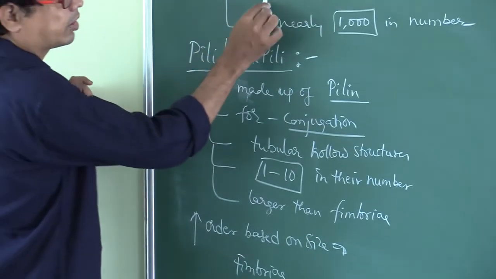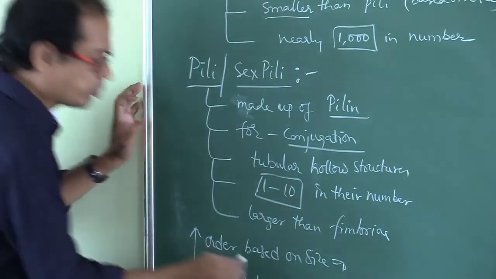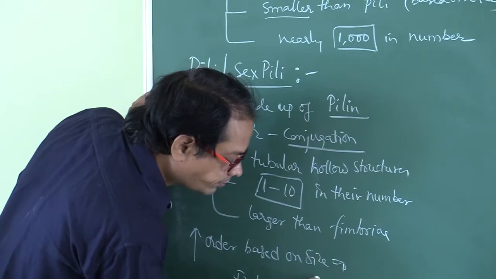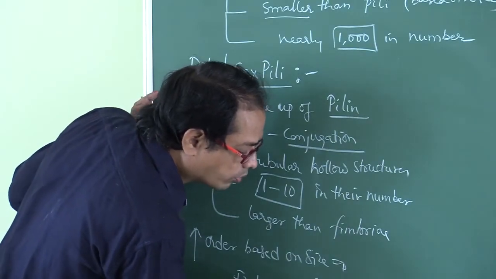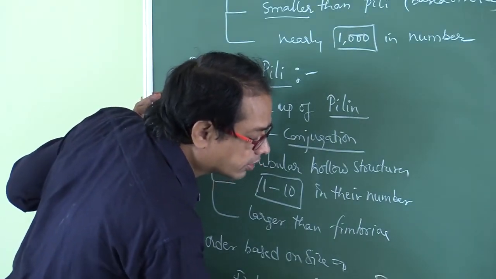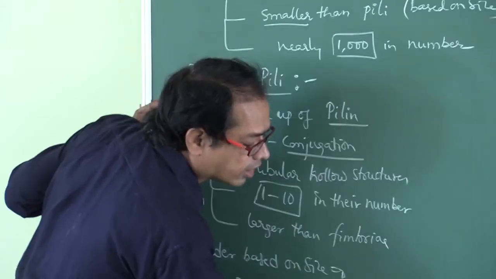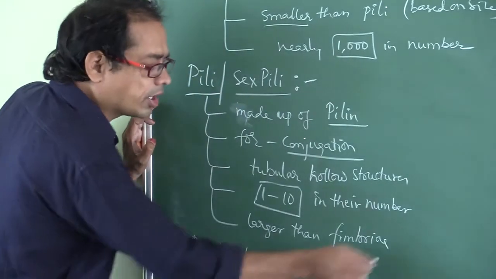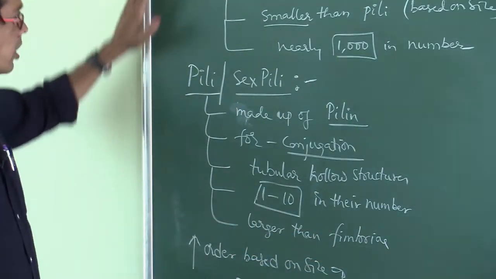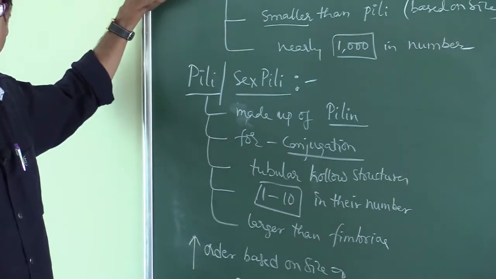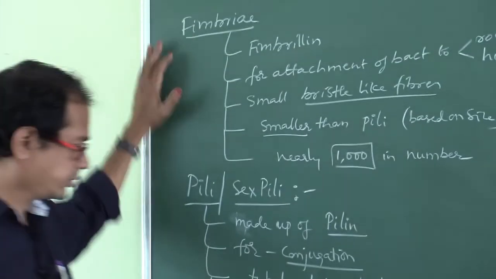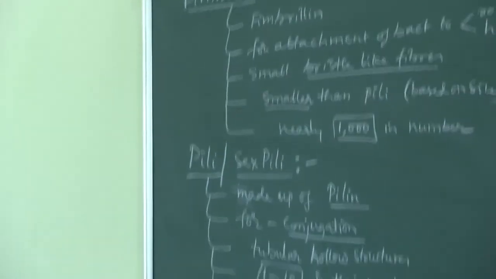Fimbriae are smaller. Next, more than fimbriae, pili. More than pili, that is flagella. This is the increasing order. Okay, so this is about cell envelope structures. Okay, next point.